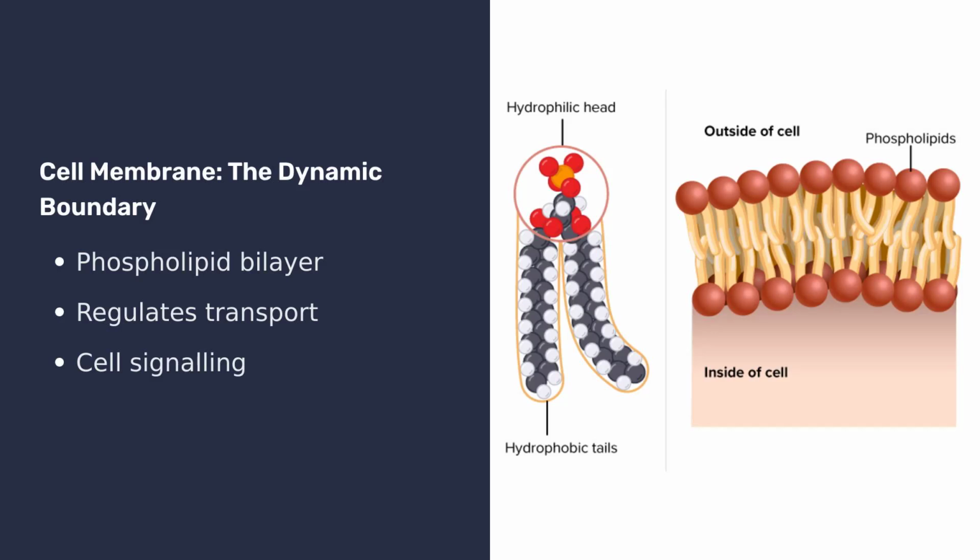Let's begin with the cell membrane, also known as the plasma membrane. This dynamic outer boundary encloses the entire cell, acting as a gatekeeper. It's primarily a phospholipid bilayer, embedded with proteins, controlling what enters and exits, and facilitating communication with the external environment.